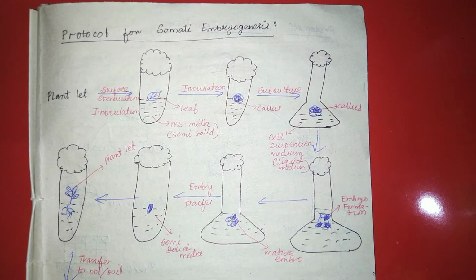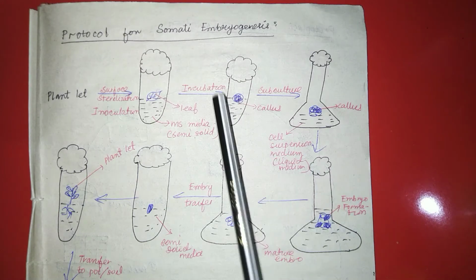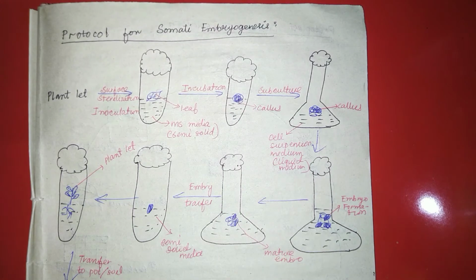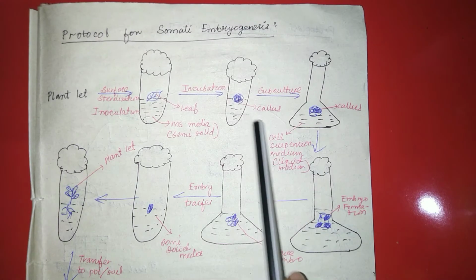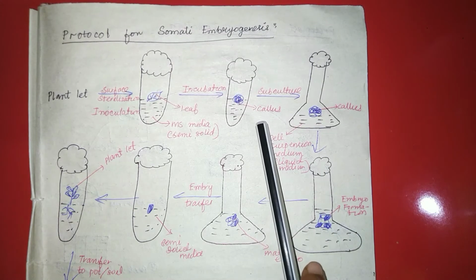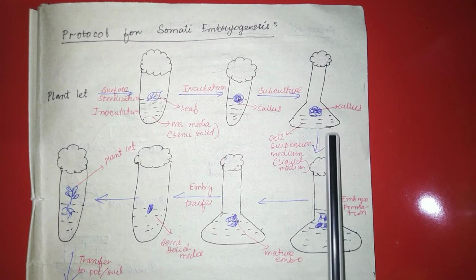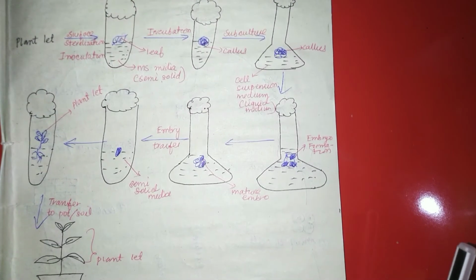After that, the medium will undergo the incubation period. The incubation period is the period in which the explant will give rise to a callus. So after the formation of the callus, it will be subcultured and transferred to the liquid medium.